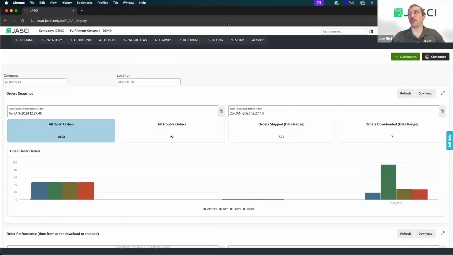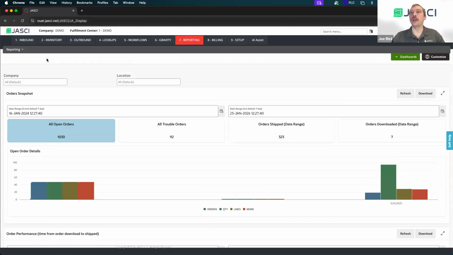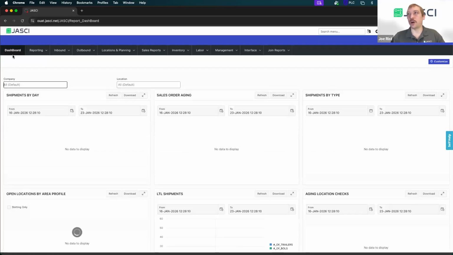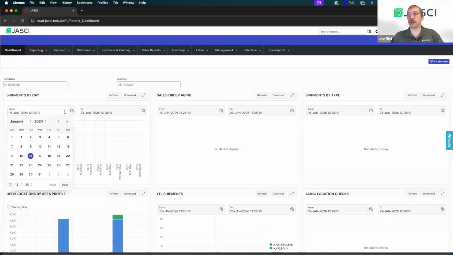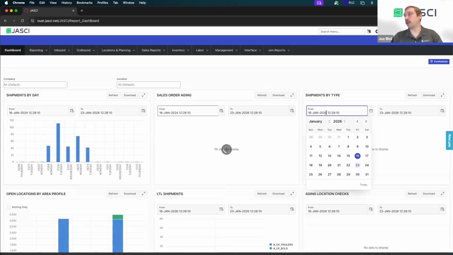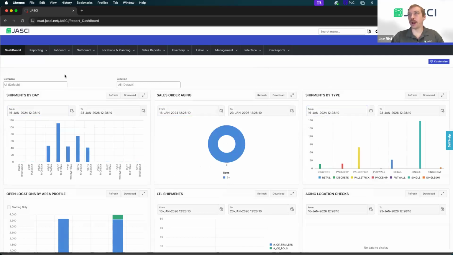This is part of our reporting tool, but if we go up here to our reporting menu option and click on reports, this is going to bring you to our full-blown reporting tool. Or again, I haven't shipped anything this week, so let me plug in some dates from the past here so we can have something on the graphs. But you can see up top the menu profile changed.